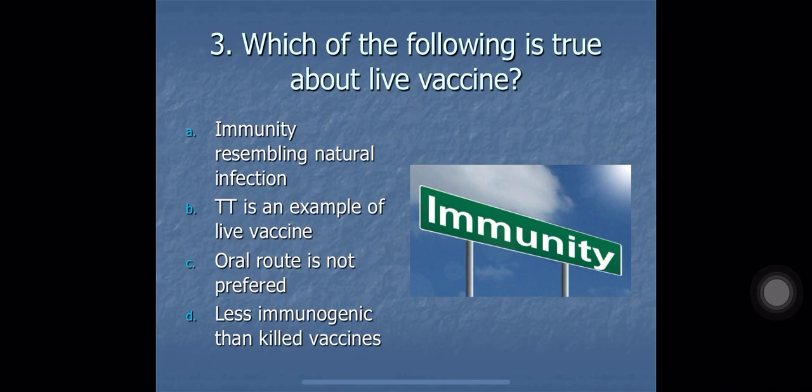Example, oral polio vaccine. Then option B, TT is an example of live vaccine. This is also false because TT is tetanus toxoid. And option number A, immunity resembling natural infection. This is correct because whenever we give vaccines, the immune response generated against the vaccine is similar to an immune response generated in a natural infection. So the correct answer here is A, immunity resembling natural infection.